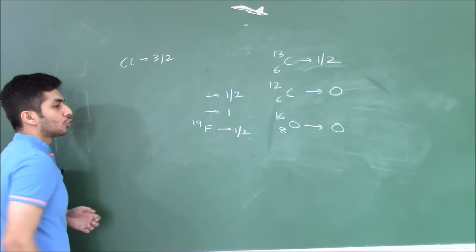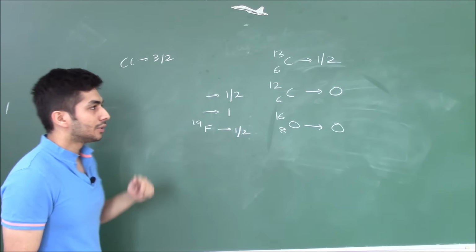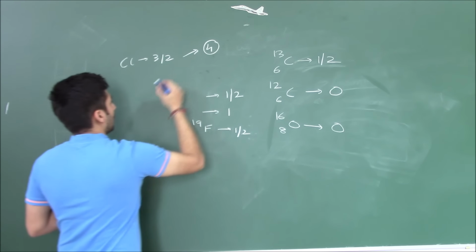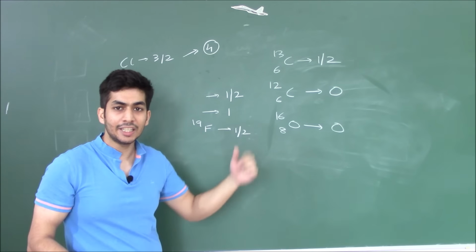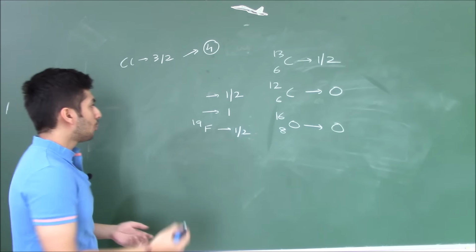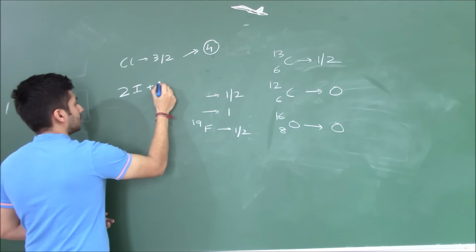One of the isotopes of chlorine, I don't remember which isotope, has a spin of 3/2. So this splits into 4 energy levels in the presence of an external magnetic field. But our hydrogen, or any nucleus with spin half, splits into only two energy levels, and that quantum mechanical restriction is 2I+1.